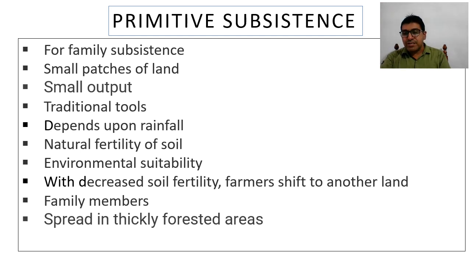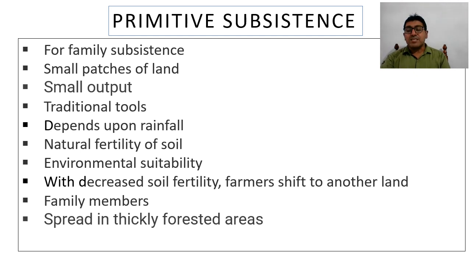Usually they use sticks, hoes, plows, or very common tools which can be made easily with the material available in their local environment.